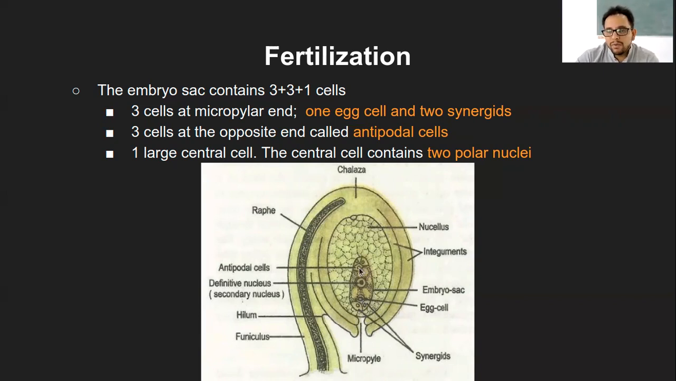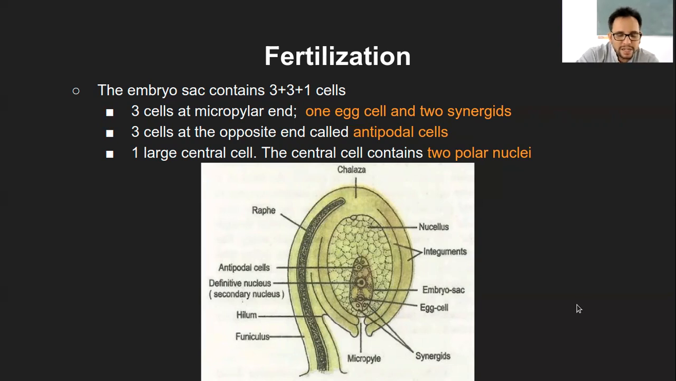So at the center, what you have is the large central cell, and the central cell contains 2 polar nuclei. Usually each cell has a single nucleus, but this particular cell within the embryo sac, which is the 7th cell, has 2 polar nuclei, 2 nuclei within it. So that is the whole structure of the ovule.